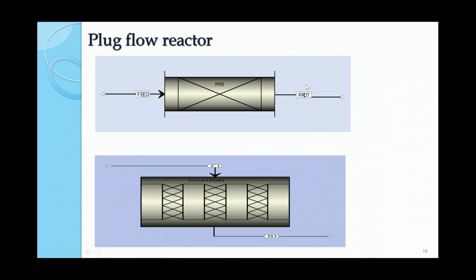The residence time for this reactor is high. So here the conversion is a little bit larger compared to the mixed reactor. And sometimes there are space constraints and you cannot afford a long reactor. So multiple small reactors in series will give you the same effect as we get in the tubular reactor.